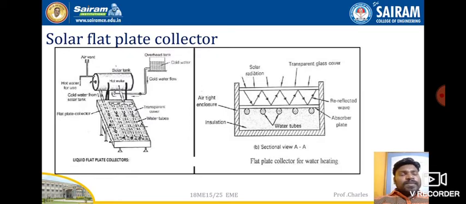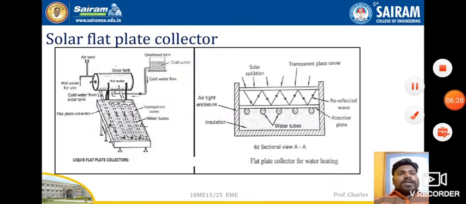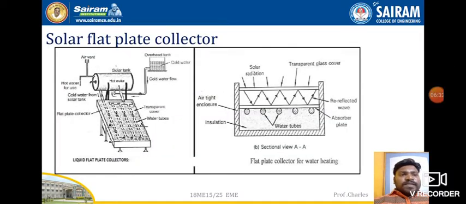Now let us see the working principle. When solar radiation comes and falls on the transparent glass cover, the transparent glass cover will receive the sun's radiation, so it will allow it to re-reflect throughout the area.